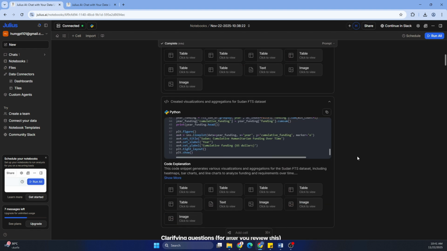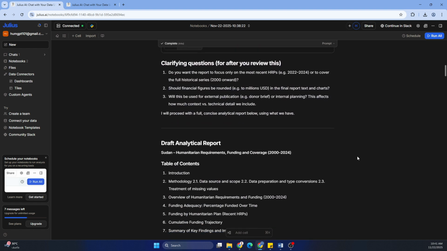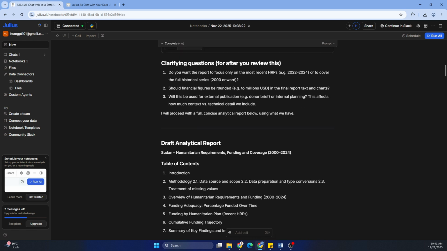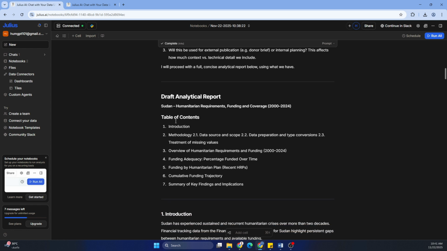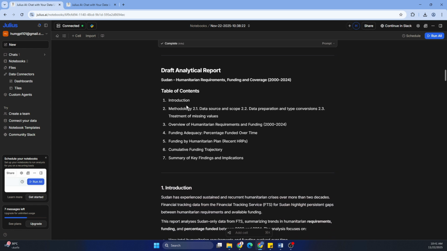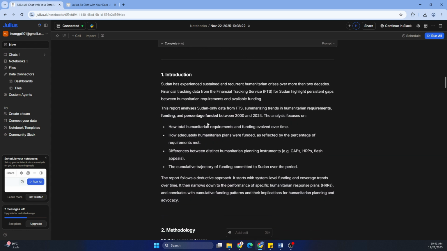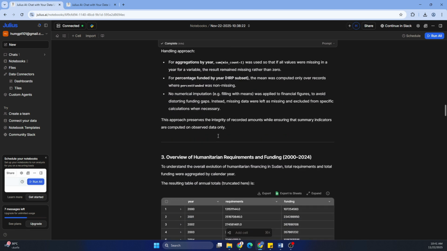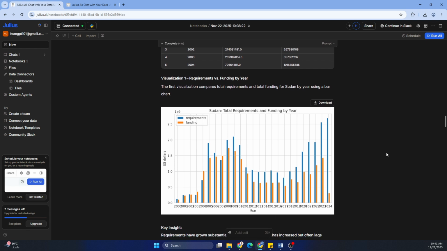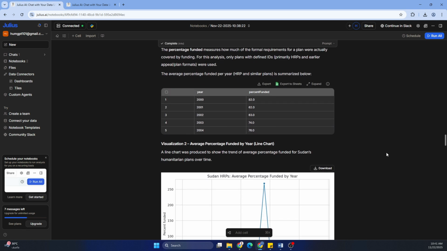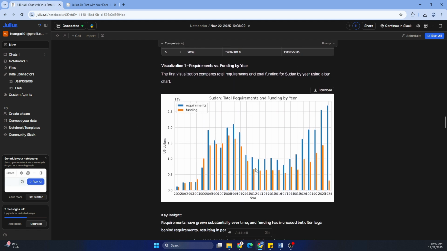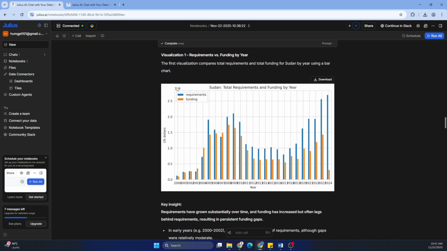You can collapse it if you don't want to see that. So it's asking clarifying questions, but let's skip that. Draft analyst report, table of contents, introduction, methodology. As you can see, it has already created some of the report, but you can fine tune it and say that